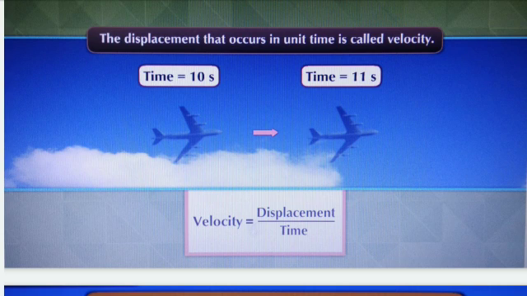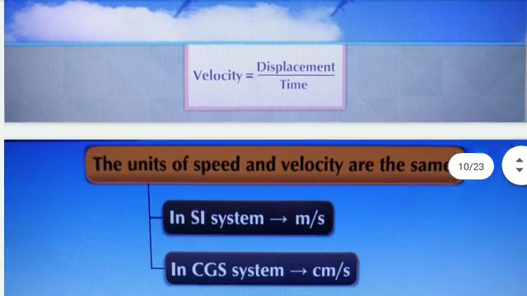Speed is the total distance traveled upon time required. But we know speed is a scalar quantity as well as distance is a scalar quantity, whereas velocity is a vector quantity and displacement is also a vector quantity.